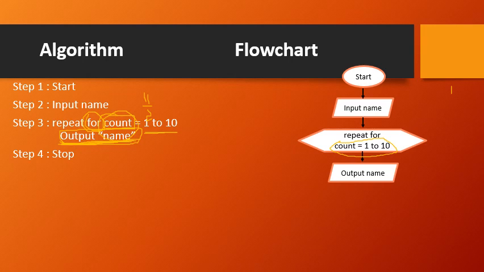So the first time I have displayed my name. Next, what has to be done? Now this count, as I said, I have to take the next value between this particular range. The range is what? 1 to 10. So in 1 to 10, the first number is taken. The next value of count I have to choose. What is the next value of count?